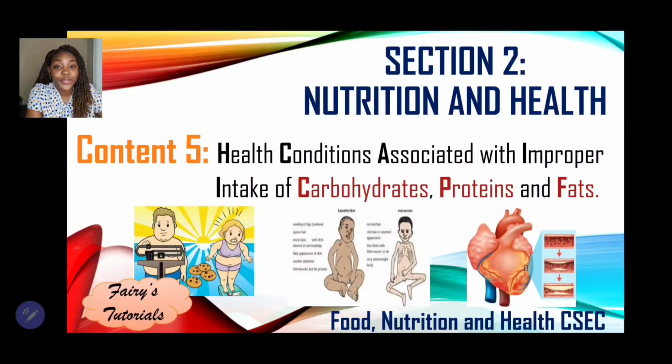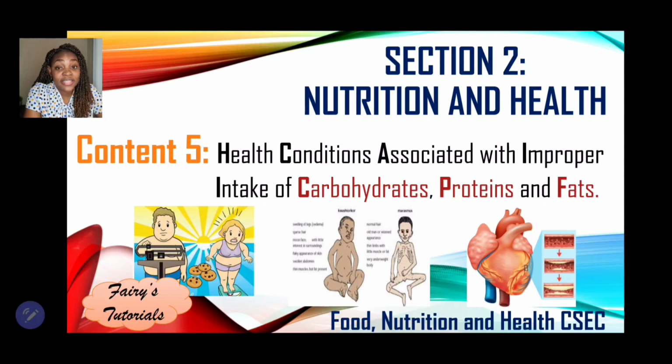Section 2, Nutrition and Health. In today's episode, we're looking at Content 5, which has to do with the health conditions associated with the improper intake of carbohydrates, proteins, and fats. And we know that those are the macronutrients that are needed in the body in large amounts.